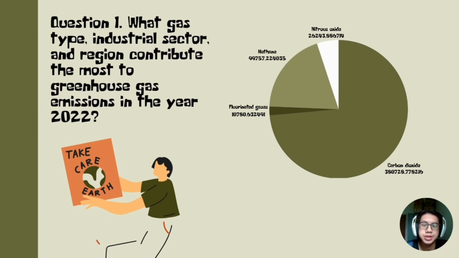So today I'm going to present question 1, which is what gas type, industrial sector and region contribute the most to greenhouse gas emissions in the year of 2022. So here is the pie chart of gas type that has been emitted in 2022. As you can see, carbon dioxide released the most greenhouse gases in 2022. Meanwhile, fluorinated gas released the least greenhouse gas in 2022.